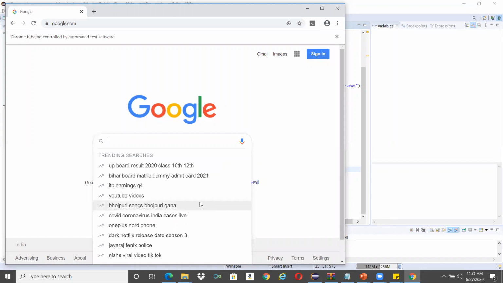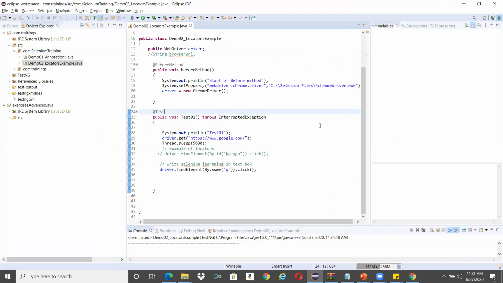Yeah, it clicked on it. Unless it clicks, it will not be opened up. So what is the problem is now it will work.